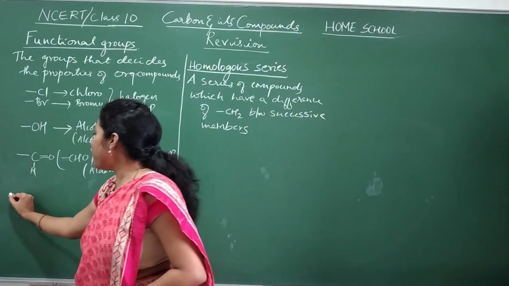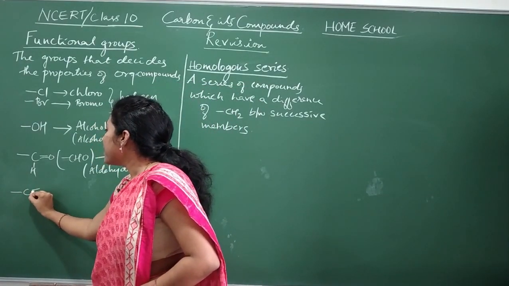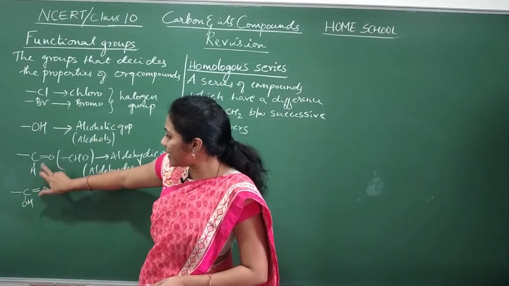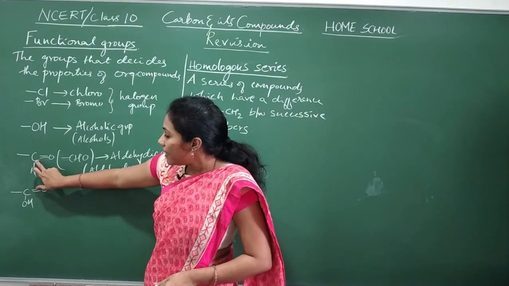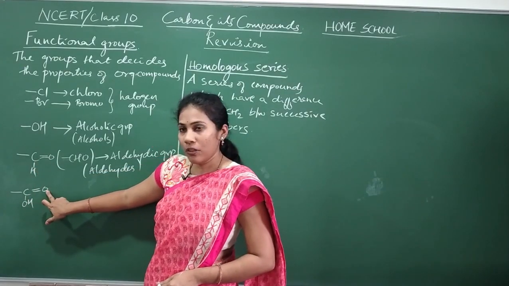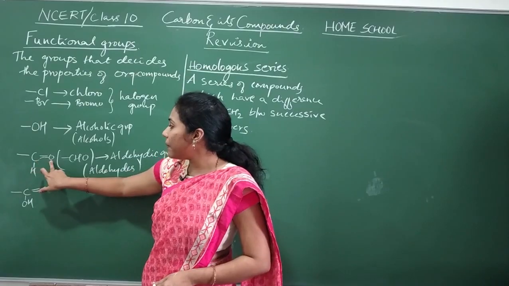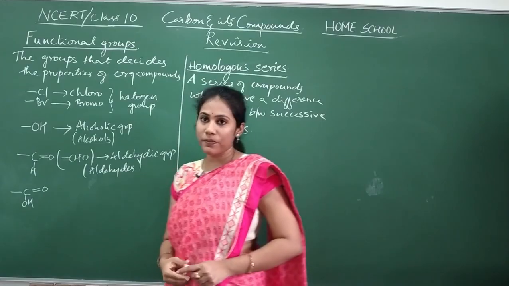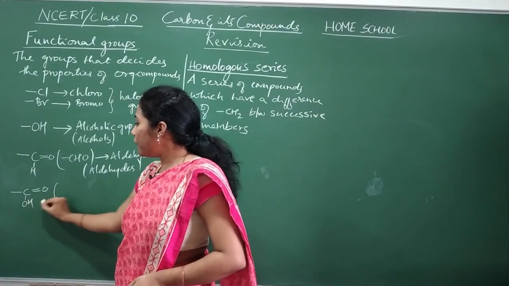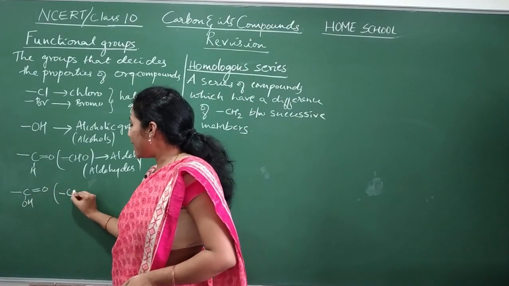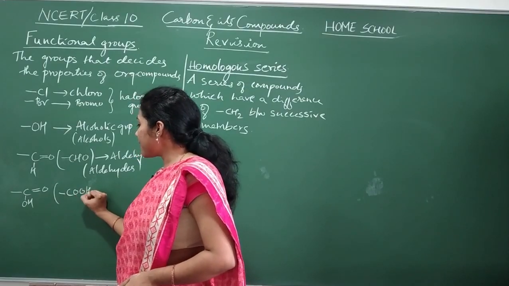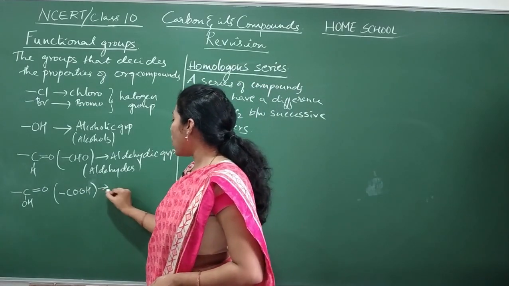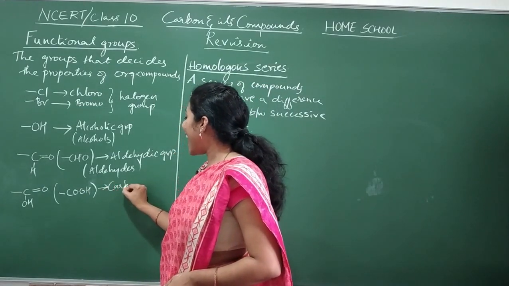Coming to the next functional group, COOH. What is the difference between this group and the previous group? CO is common: in both groups you have C double bond O, but here you have hydrogen and here you have OH. This is the elaborate form. If I combine all the atoms and write, this is normally called the COOH group, and this group is called the carboxylic acid group.